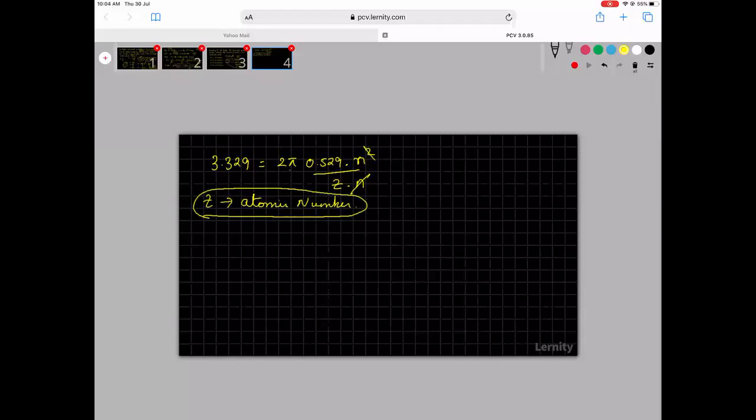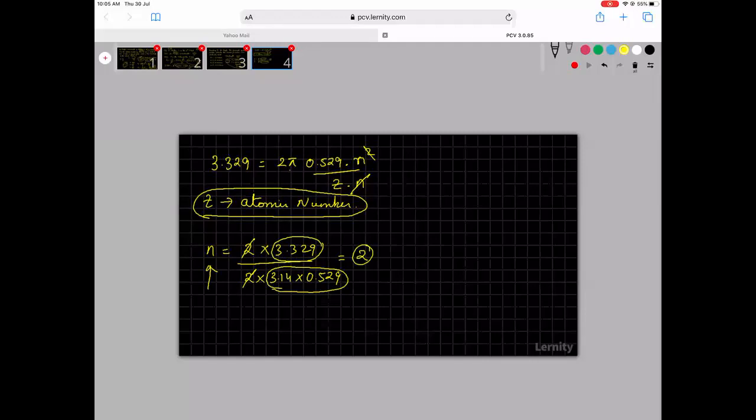Now from here I can do some cross multiplication and get the value for n. N is equal to Z2 into 3.329 divided by 2 into pi 3.14 into 0.529. So this 2 will get cancelled. This number will be approximately half of this, and n is an integer, so this will become equal to 2.